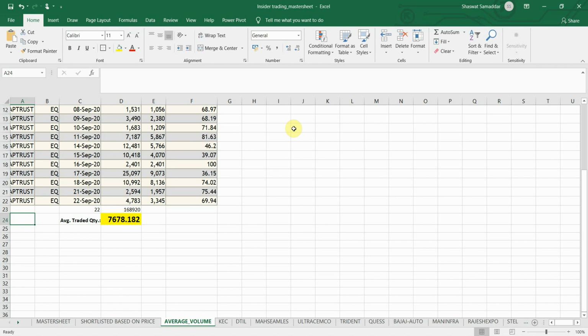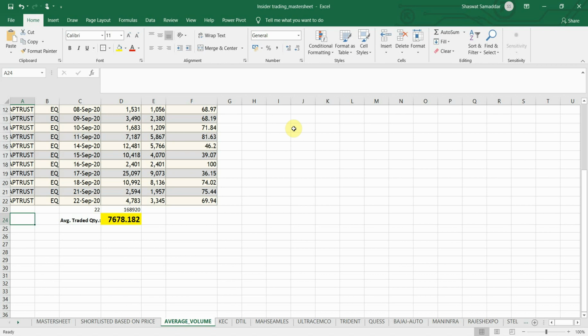So, suppose there is a promoter of a company and he buys fresh shares or makes fresh positions through market purchase worth 1 crore. That's what we have figured till now. We have shortlisted the stocks in which the promoters have made an increase of stake worth 1 crore or more. You can see that in the first part of the video. That was our very first process of filtering the data.